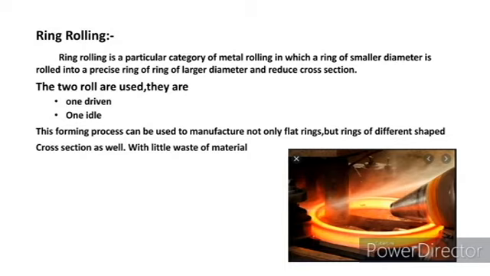In the diagram, the idle and driven rollers are used to reduce the cross section, and this big cone shaped die is used to maintain the circular shape of the ring.